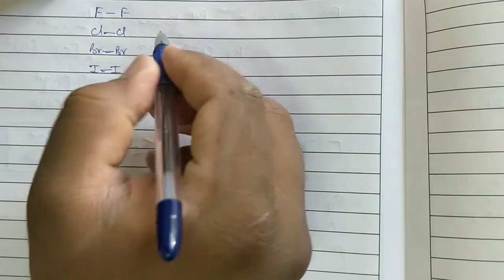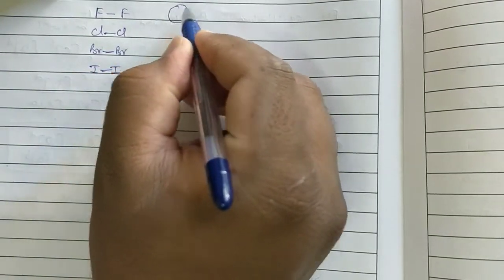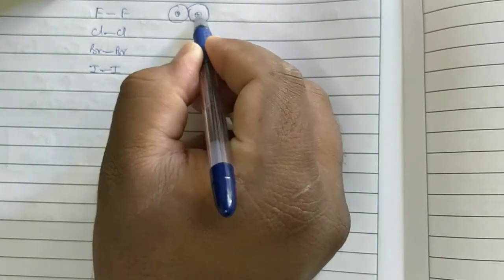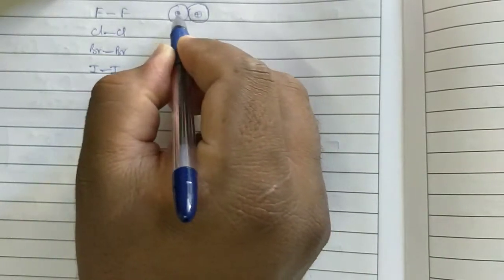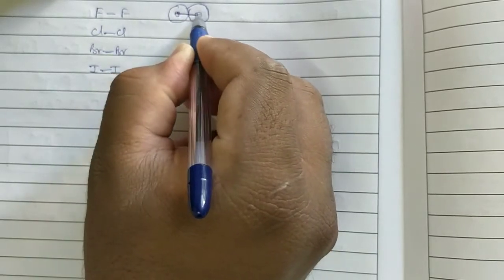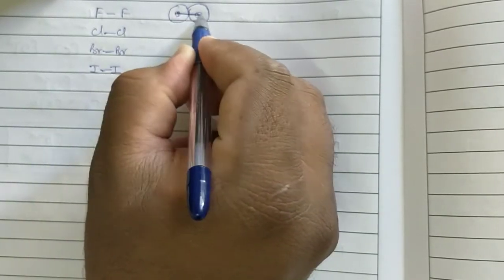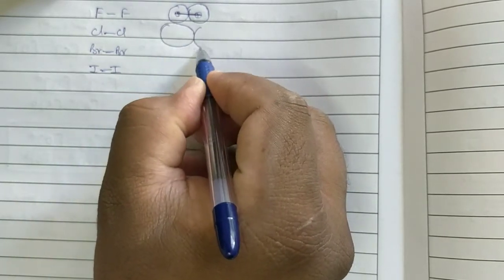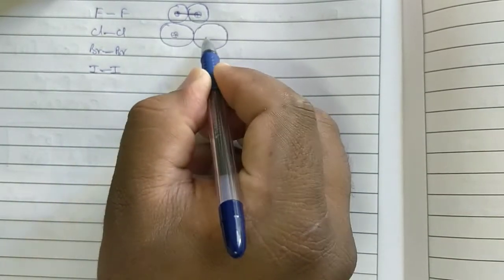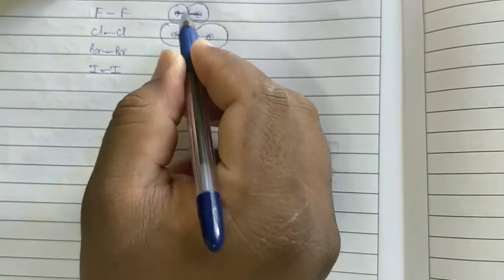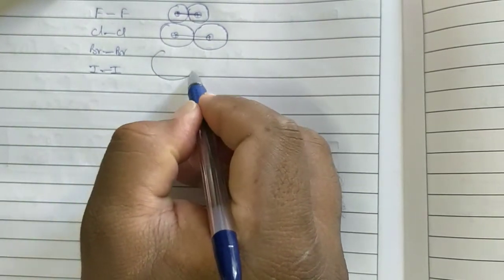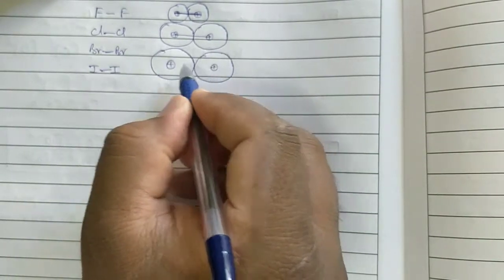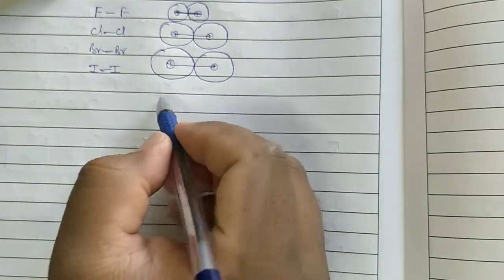Bond length increases because fluorine atoms are smaller. What is meant by bond length? Distance between the nuclei after the involvement of bond. This is called bond length. Chlorine somewhat bigger. So what happened to bond length? Increases. Bromine little bit bigger. Furthermore, bond length increases. Like that, iodine.